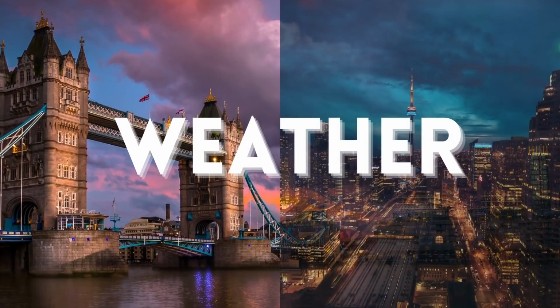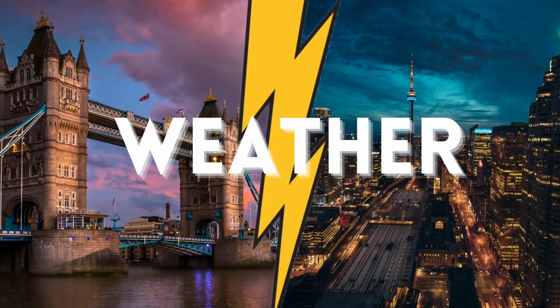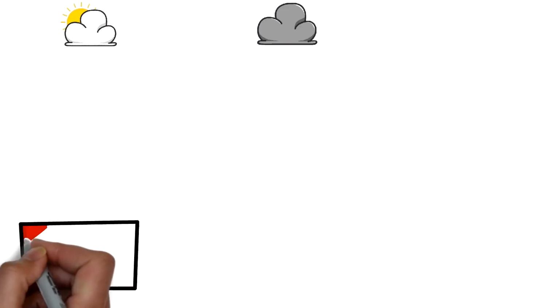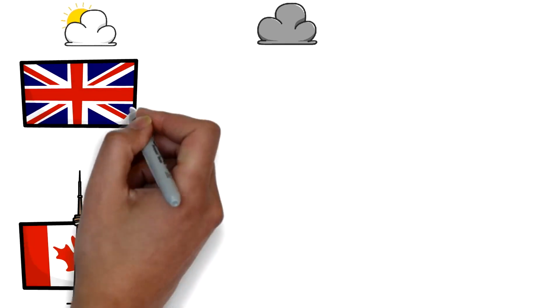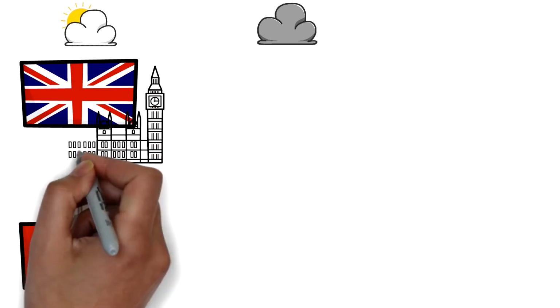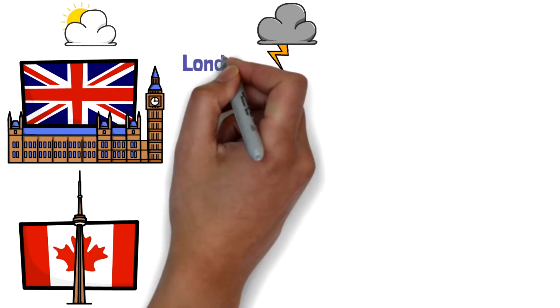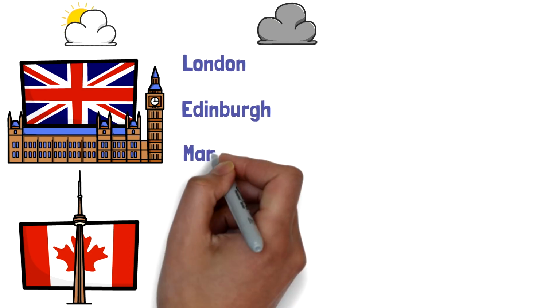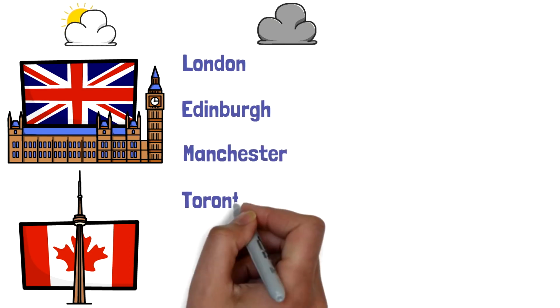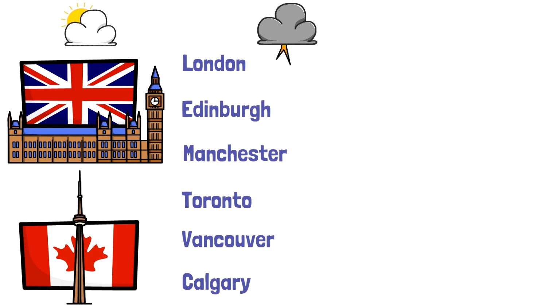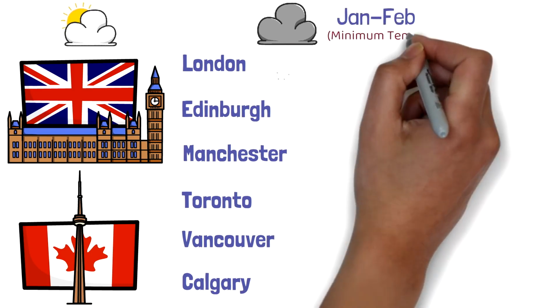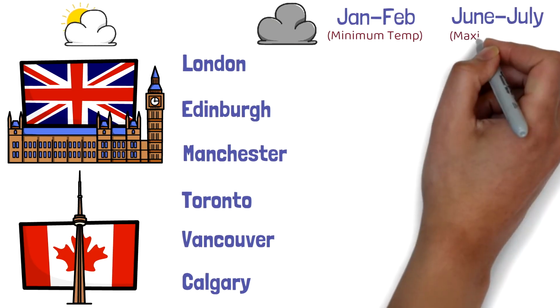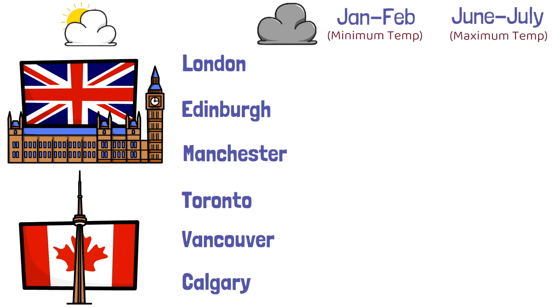Let's discuss about weather now, because when it comes to Canada, it's very important to discuss about the weather because obviously Canada is famous for its harsh winter climate. So in here I've listed down the three cities both from UK and Canada. From UK I have chosen London, Edinburgh, Manchester, and from Canada I've chosen Toronto, Vancouver and Calgary. We'll discuss the minimum temperatures in the month of January and February and the maximum temperatures in the months of June and July, so we can get to understand about the winter and the summer weather as well.